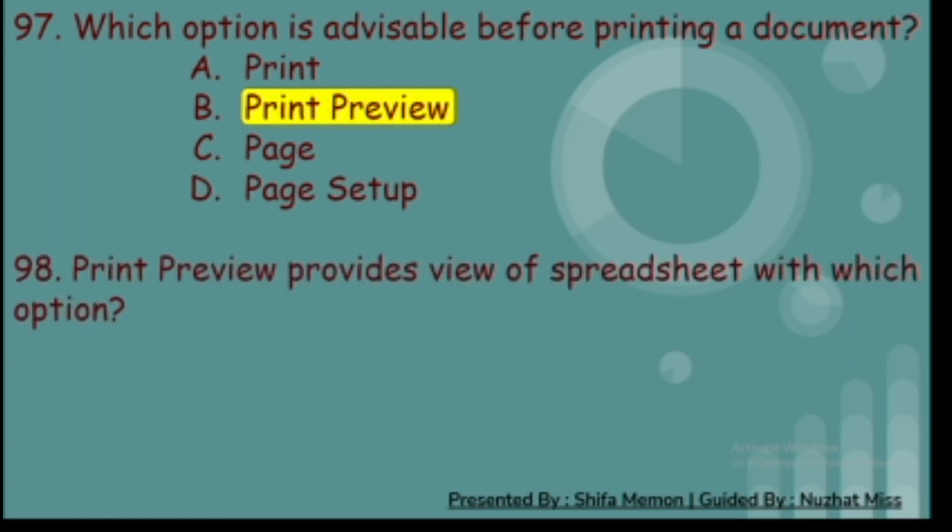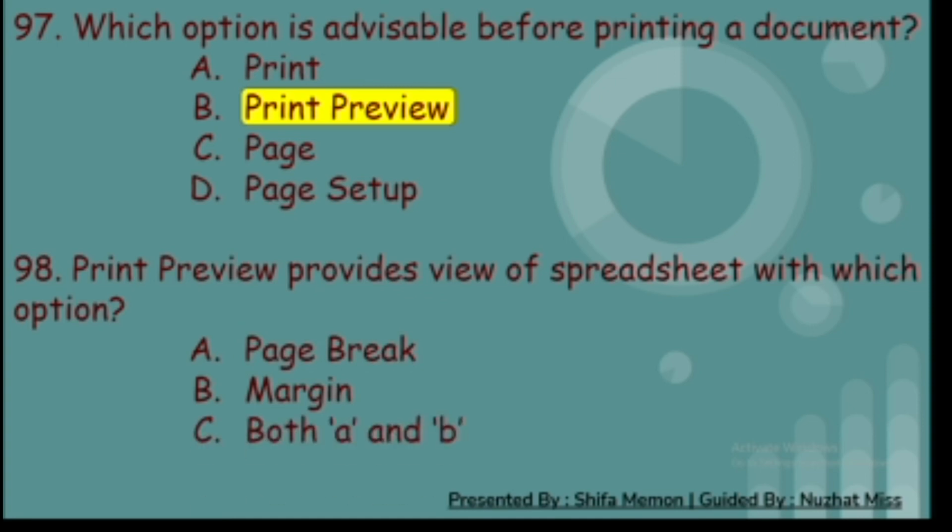98. Print preview provides view of spreadsheet with which option? A. Page break, B. Margin, C. Both A and B, and D. None of these. And the correct answer is C. Both A and B.